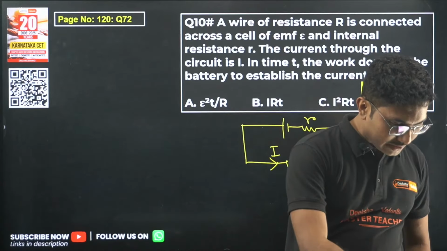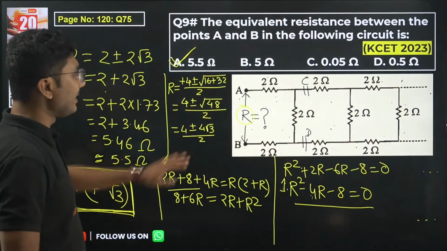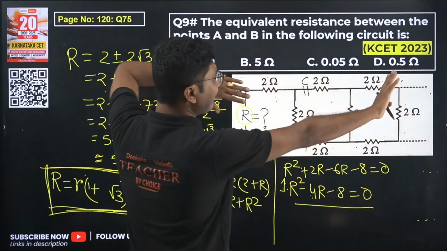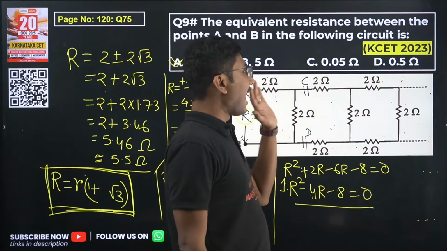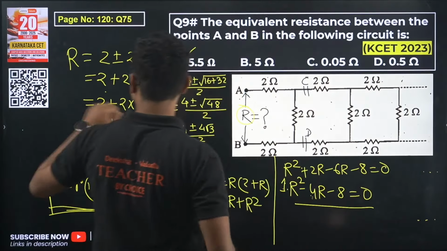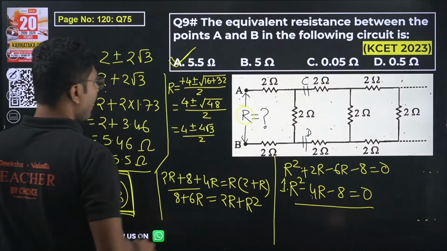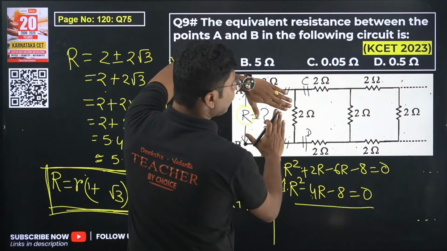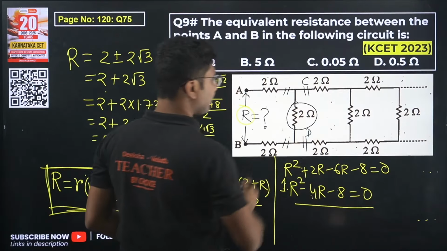Austin, which previous question are you asking about? I explained it 2-3 times. The main thing you have to remember is that this is an infinite circuit. In an infinite circuit, the first point is to identify the point of symmetry. Suppose I cut this circuit from here, then it does not resemble this circuit, because there is 1-2 ohm extra.